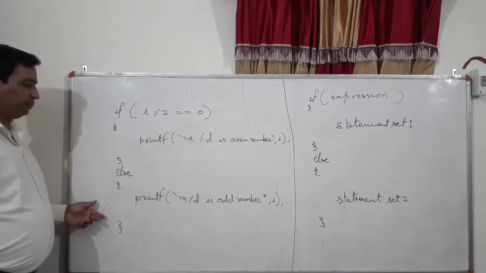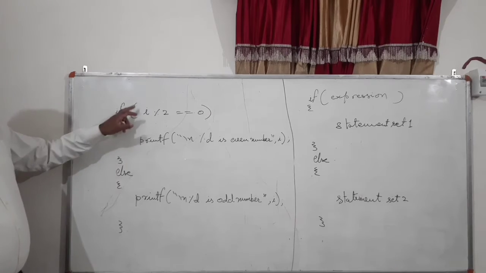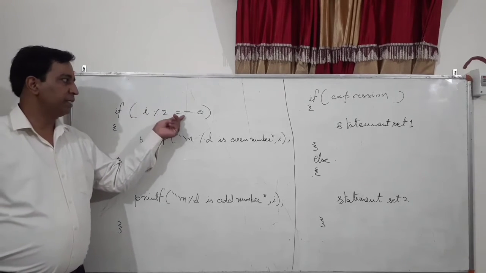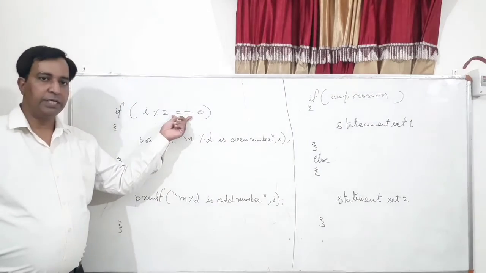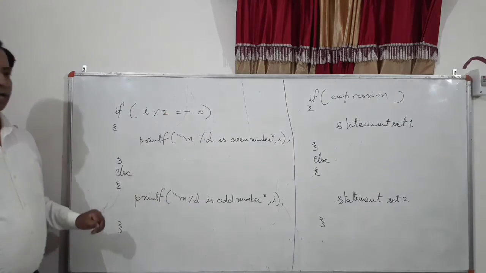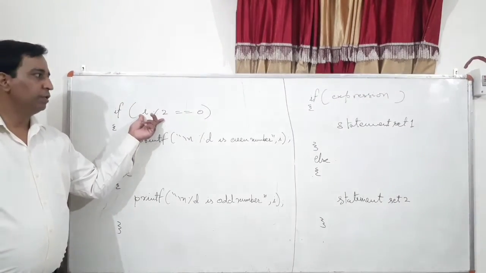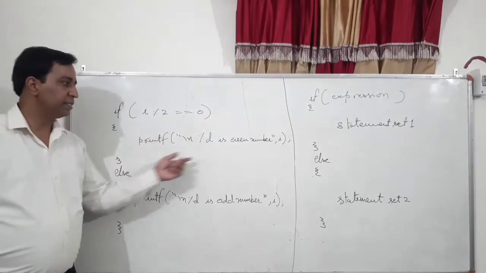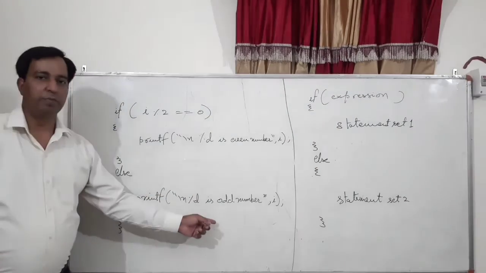For example, I have mentioned here if, bracket starts, I % 2 is equal to 0. Equality operator, I have used here, equal to. Right? Now what I am checking here is whether the remainder after division by 2 is 0 or not. If it is 0, then it is an even number, else it is an odd number.